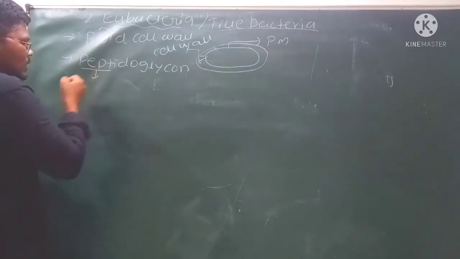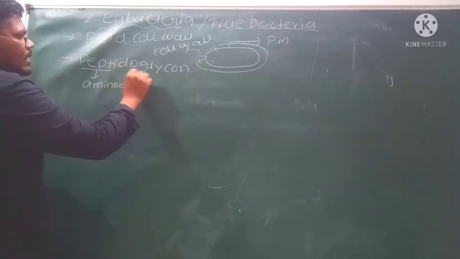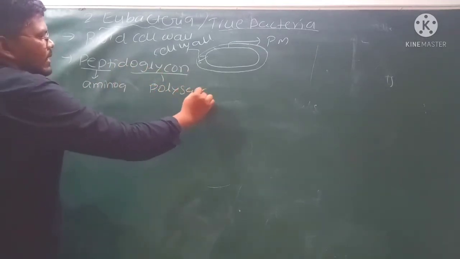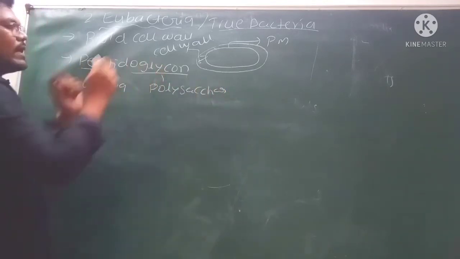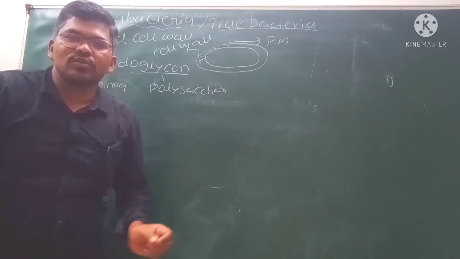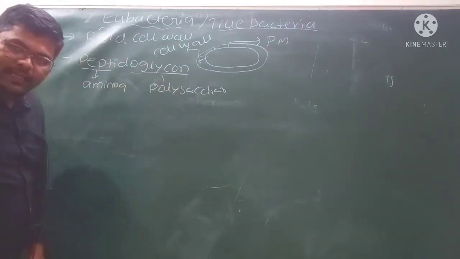Peptido means related to protein, amino acids. Glycan means sugar, polysaccharide. Peptidoglycan means the cell wall of the eubacteria contains both protein and carbohydrate, or amino acids and polysaccharide.